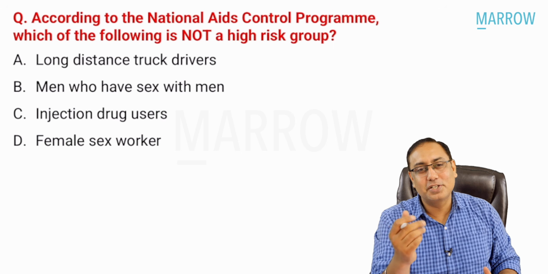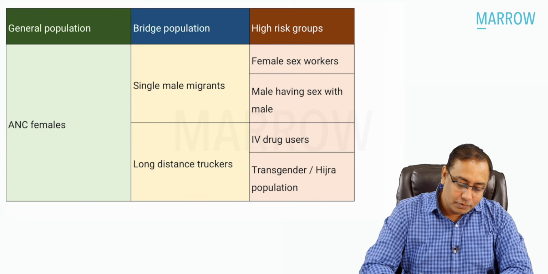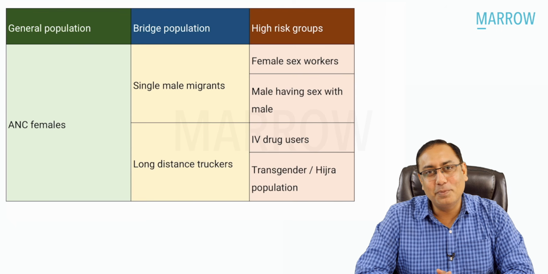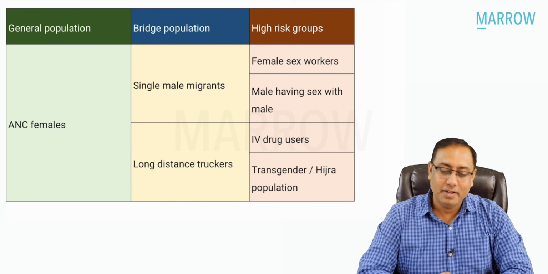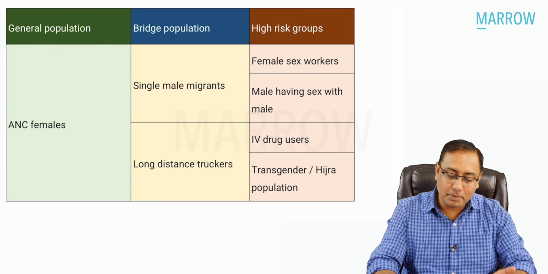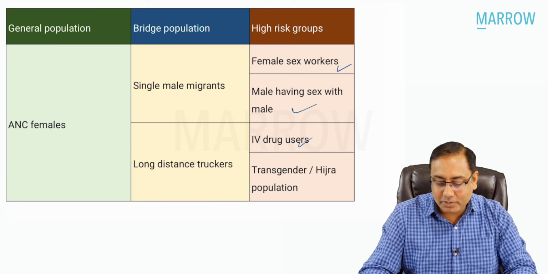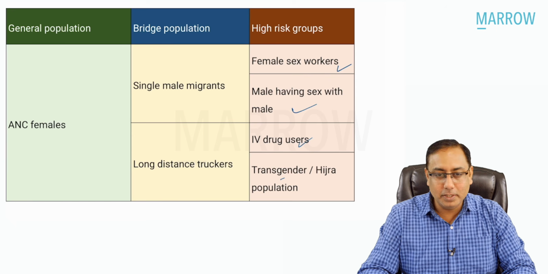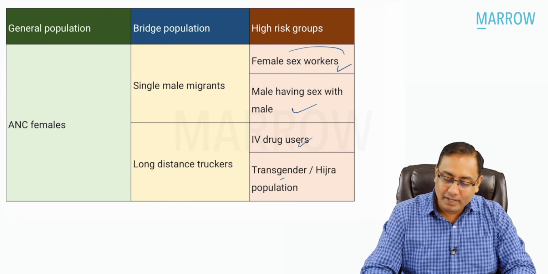According to the National AIDS Control Program, which of the following is not a high-risk group? If you remember, this is the table we used to discuss in the classes as well as in all the lectures. We have the general population, the bridge population, and the high-risk population. High-risk populations are female sex workers, men having sex with men, IV drug abusers, and the transgender population. The bridge population does not include the high-risk groups.